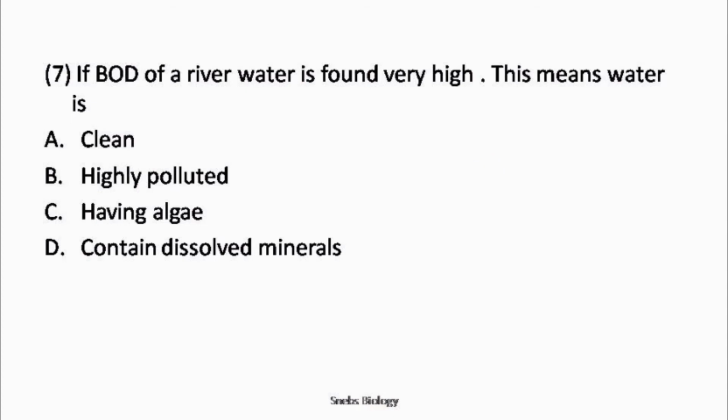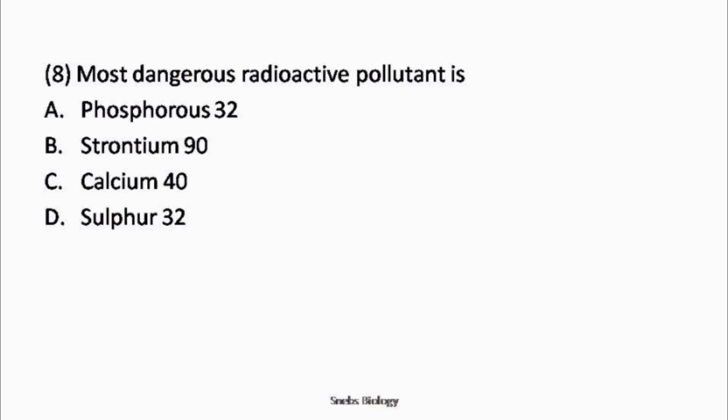Okay. Next, question number 8. Most dangerous radioactive pollutant is option A, phosphorus 32, option B, strontium 90, option C, calcium 40, option D, sulfur 32. So here answer is option B, strontium 90.